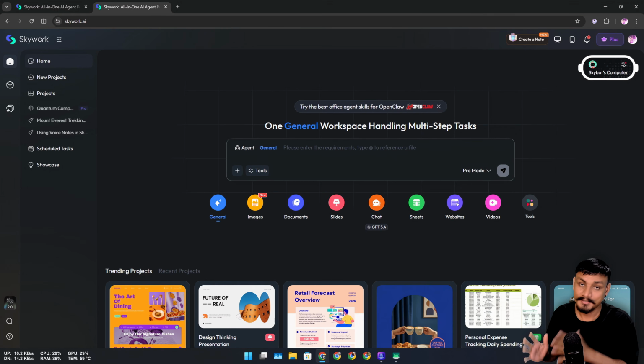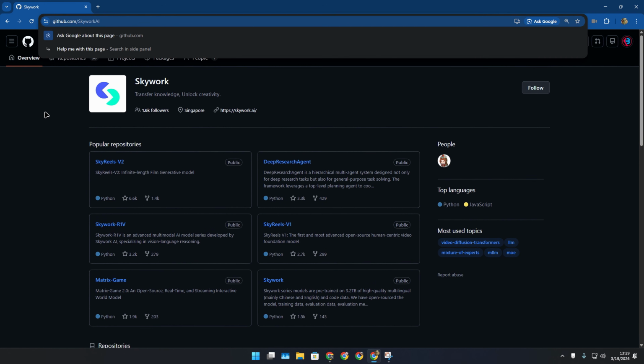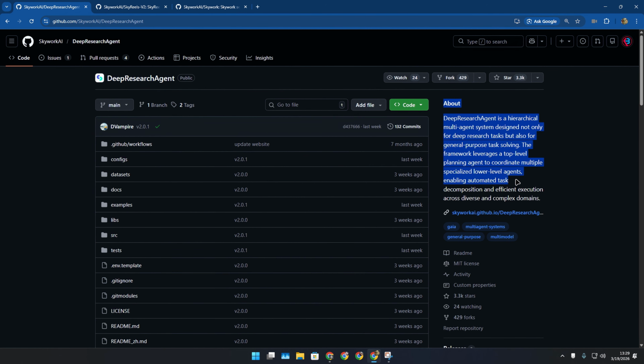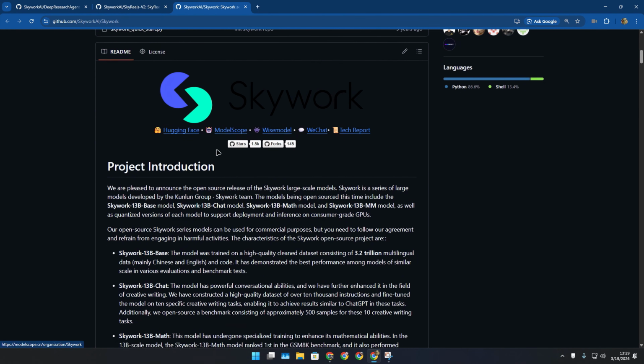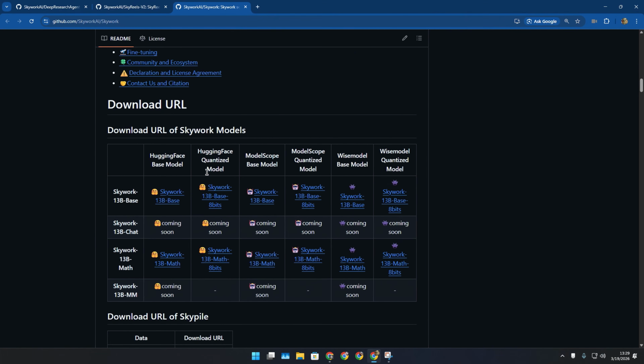And if you're a dev, you're going to love this. Skywork actually open sources their core models and research data. So while this website looks super polished, the tech underneath is transparent and community backed.